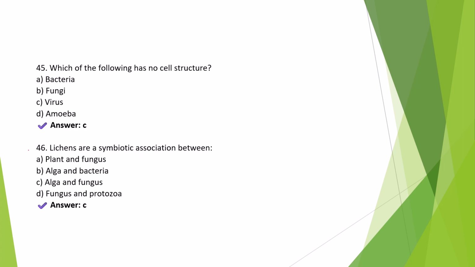This is also an important question. Lichens are symbiotic association between algae and fungi. Okay, so they are a mutualistic association. The fungal part is known as mycobiont, and the photosynthetic partner, usually a green alga or cyanobacterium, is known as phycobiont. The alga provides food and the fungus provides protection and moisture.